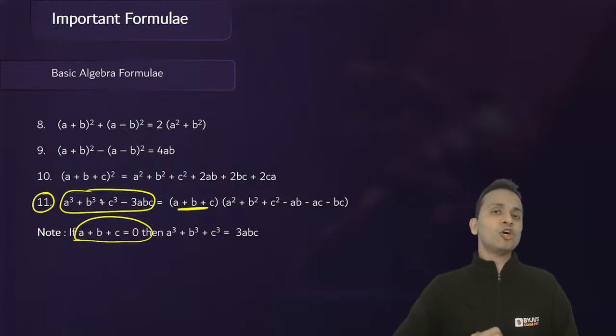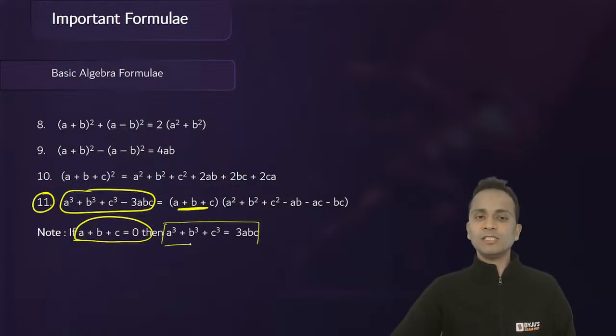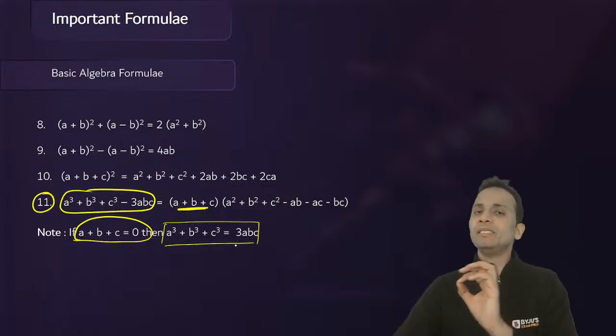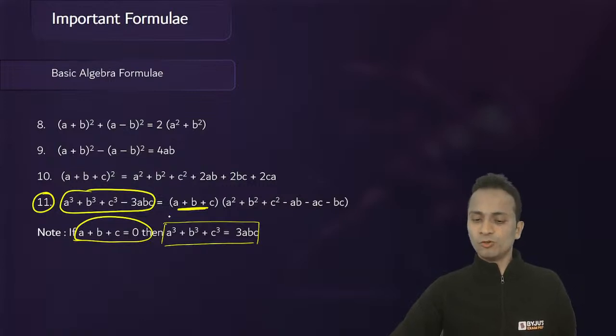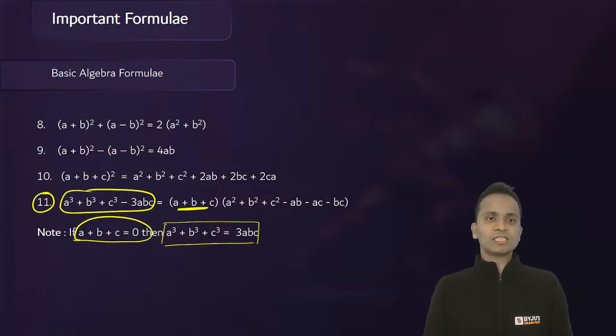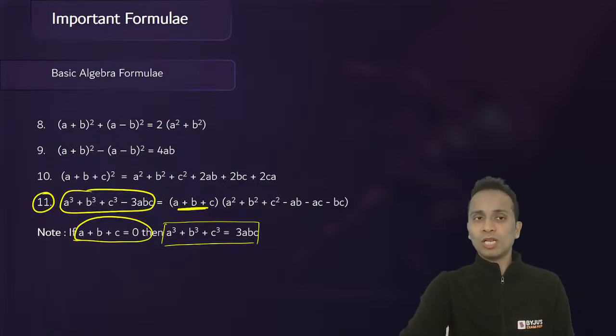Taking 3abc on the right hand side, you will get a cube plus b cube plus c cube is equal to 3abc if a plus b plus c is equal to 0. So yes, I have seen direct application of this last result that I have just now discussed. Okay, so this is about some algebraic formulas.